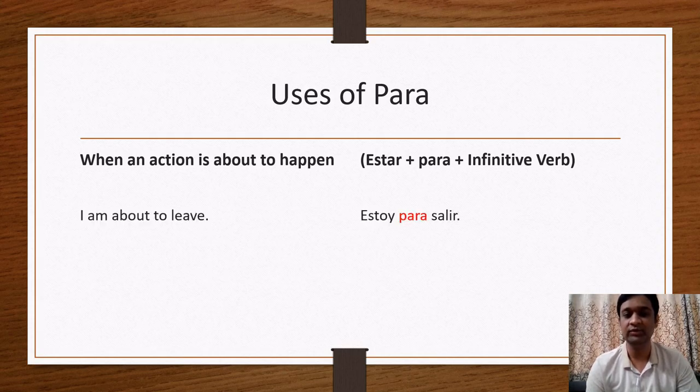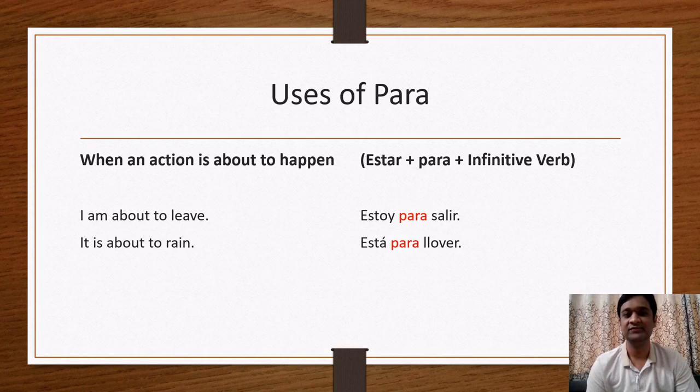I am about to leave. Estoy para salir. I am is the first form of estar, which is estoy. Para salir. Salir is an infinitive verb, which means to leave or to go out. Next example. It is about to rain. Está para llover. Llover means to rain. And está is the third form of the verb estar. So está para llover means it is about to rain.